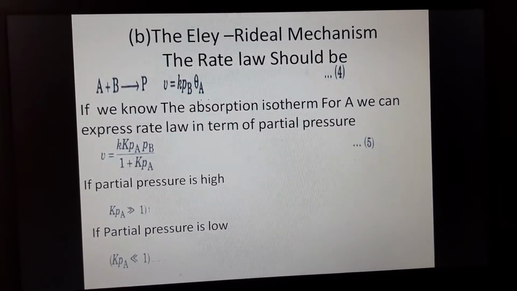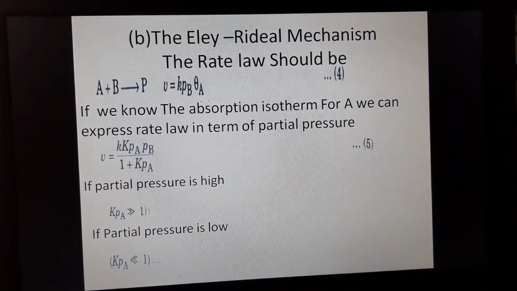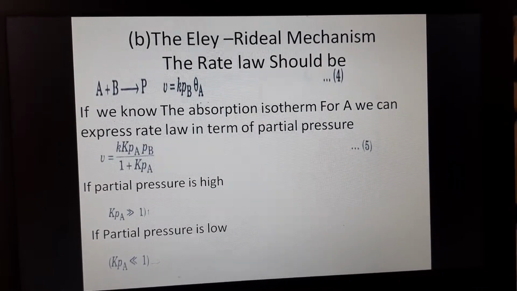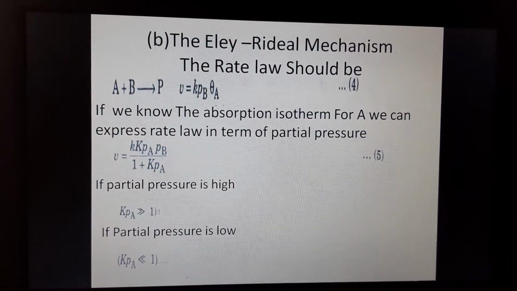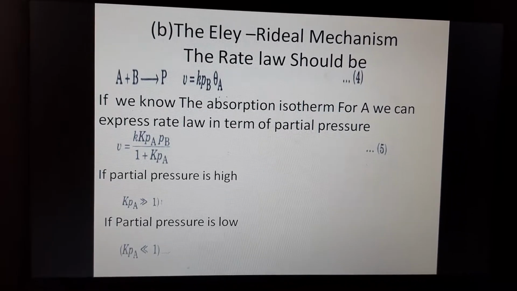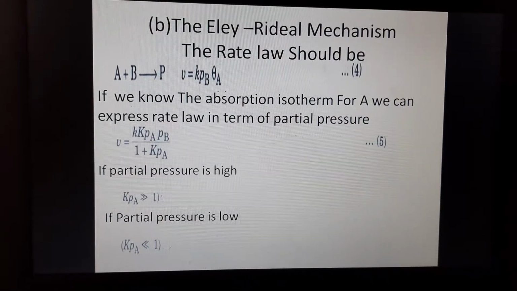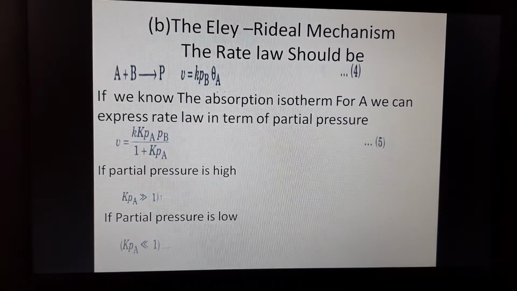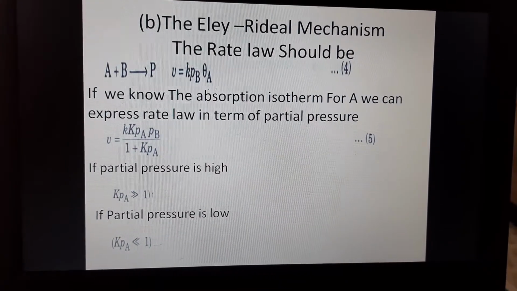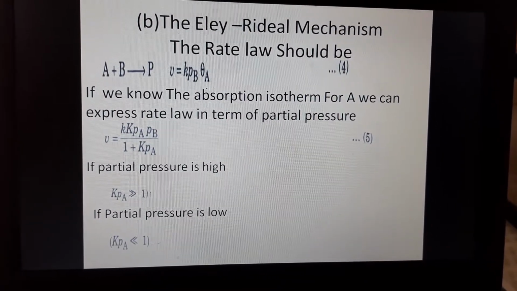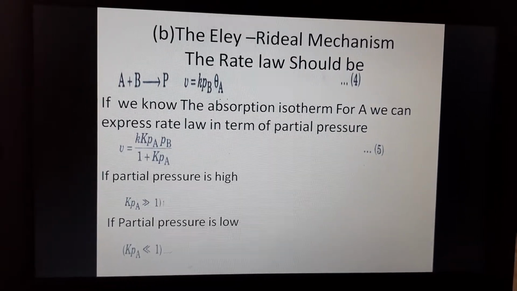According to equation 5, when the partial pressure of A is high, in the sense of KPA greater than 1, there is almost complete surface coverage and the rate is equal to KPB. Now the rate determining step is the collision of B with the adsorbed fragment. When the pressure of A is low, KPA is less than 1.